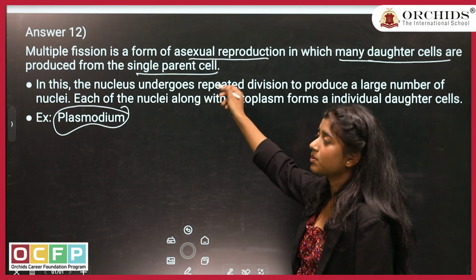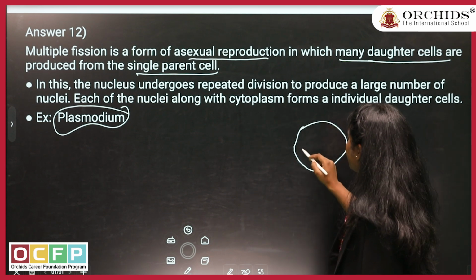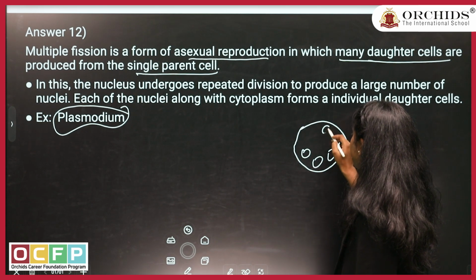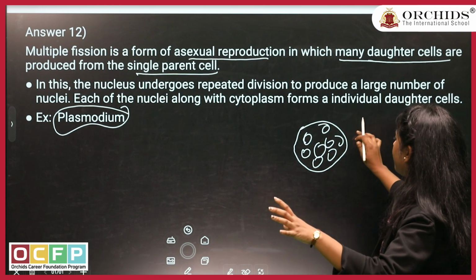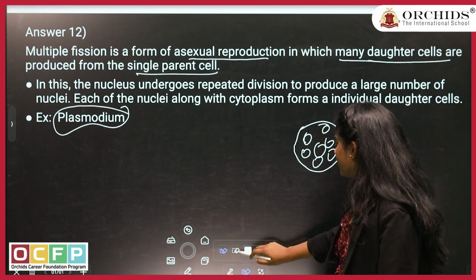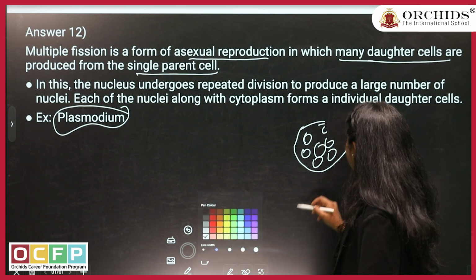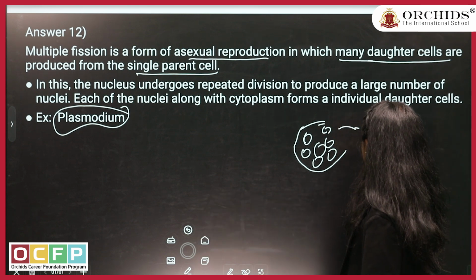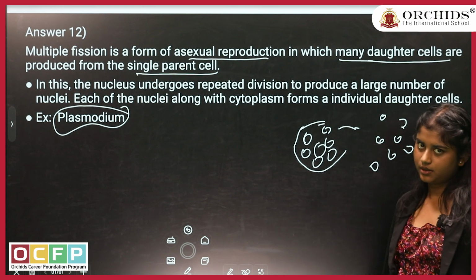How does this multiple fission happen? The mother cell will start dividing into many daughter cells, and when these daughter cells are mature enough, this part of the parent body will burst and all these daughter cells will come out and start spreading into the body of the organism.